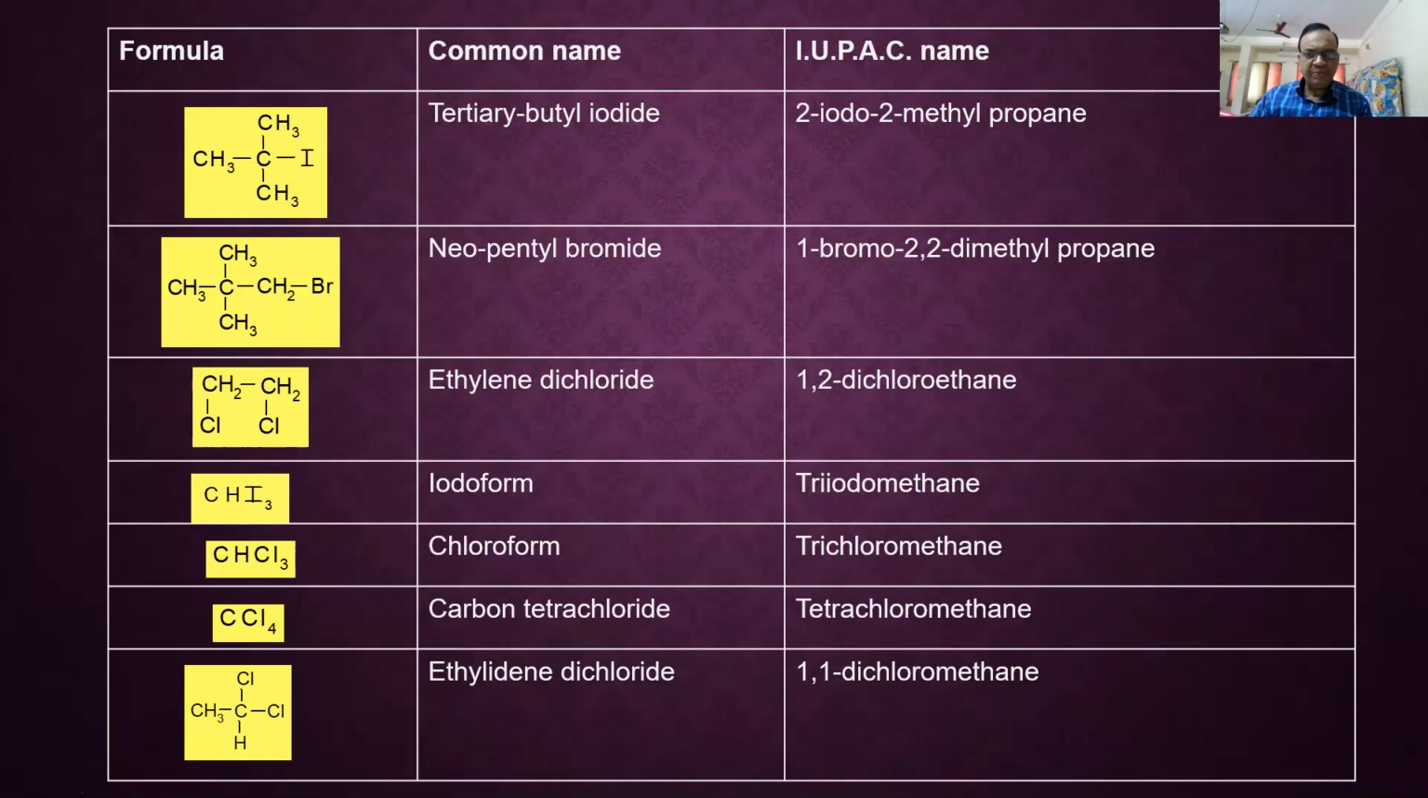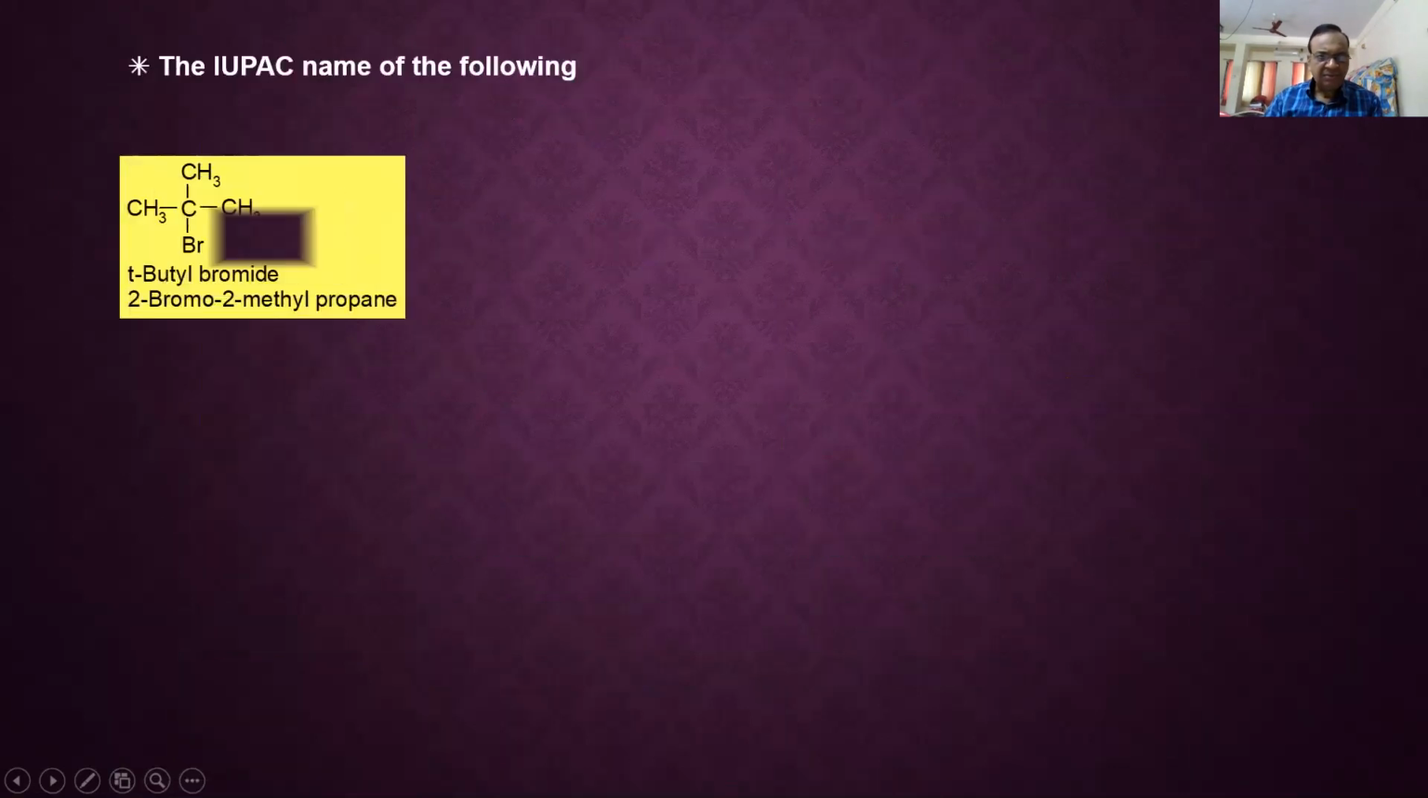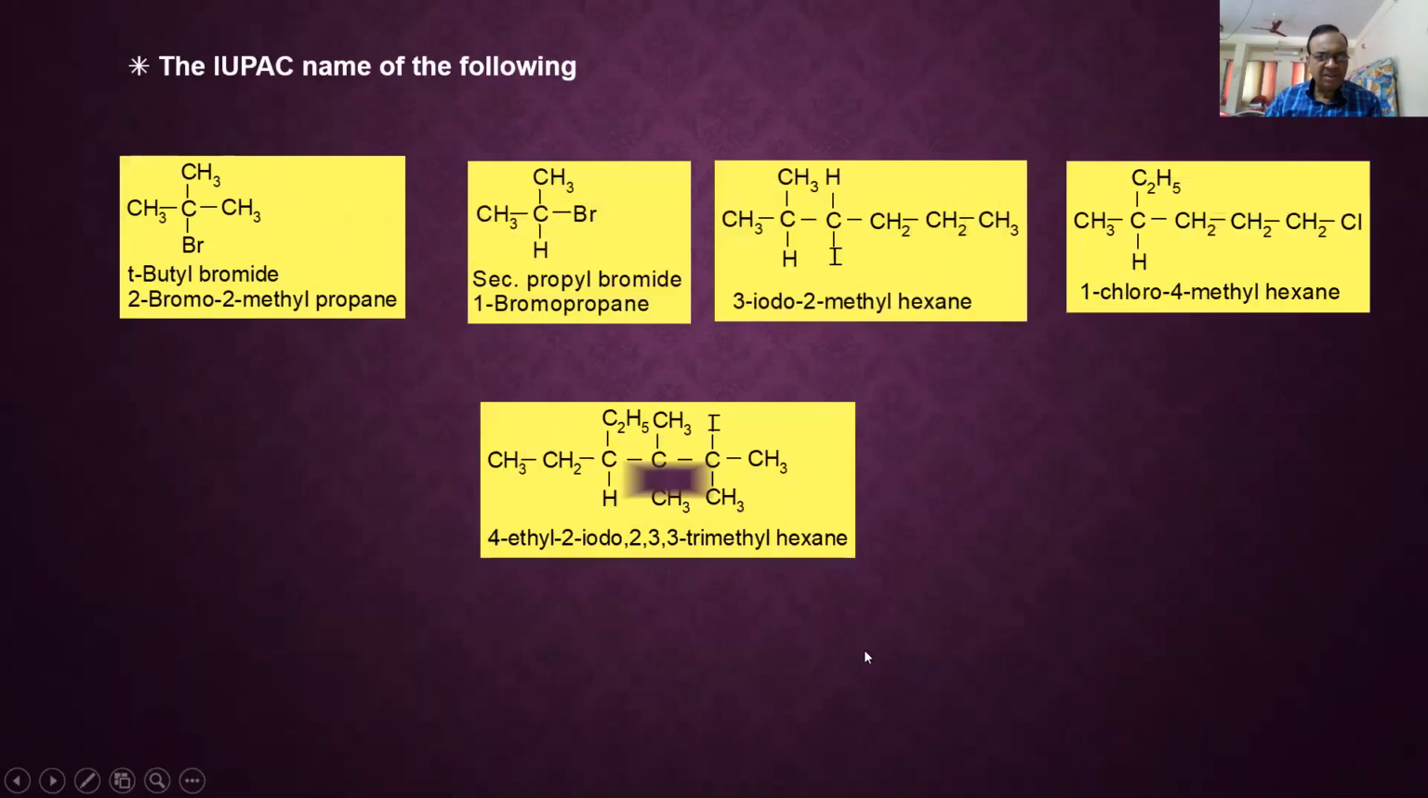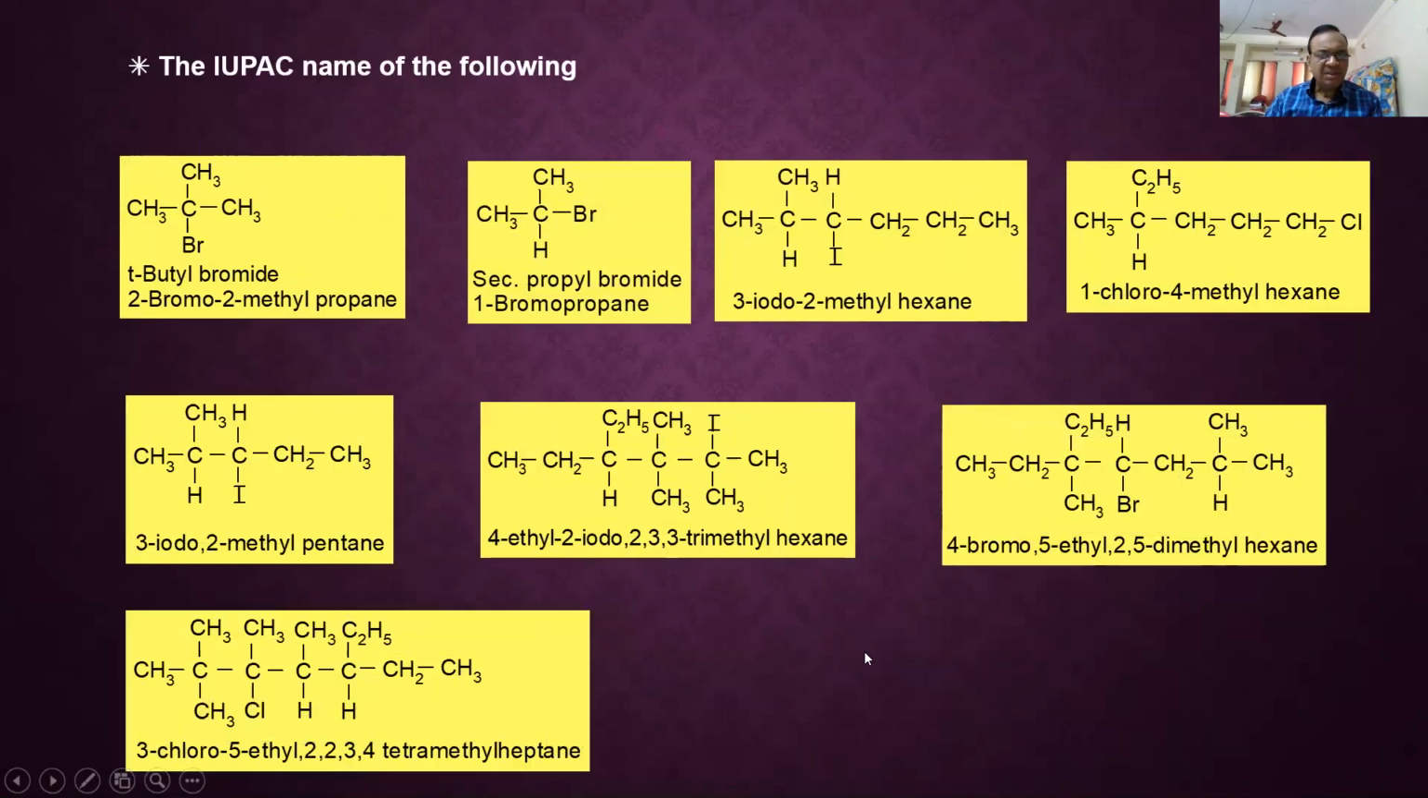Similarly, this is neopentyl bromide. So what is a neo carbon? A carbon which is connected to four other carbons is called a neo carbon. So this is 1-bromo-2,2-dimethylpropane, because the longest continuous chain is of 3 carbons only. So these are the names of some alkyl halides.